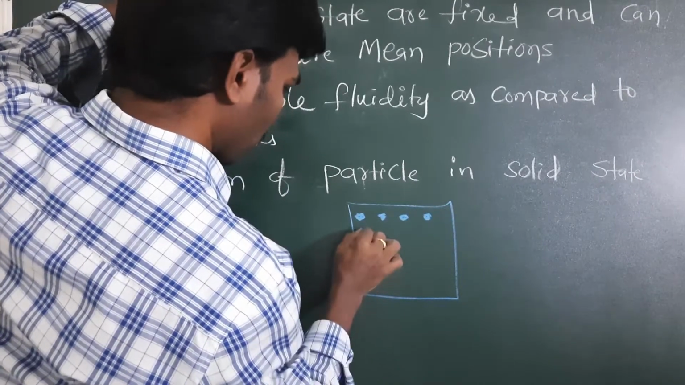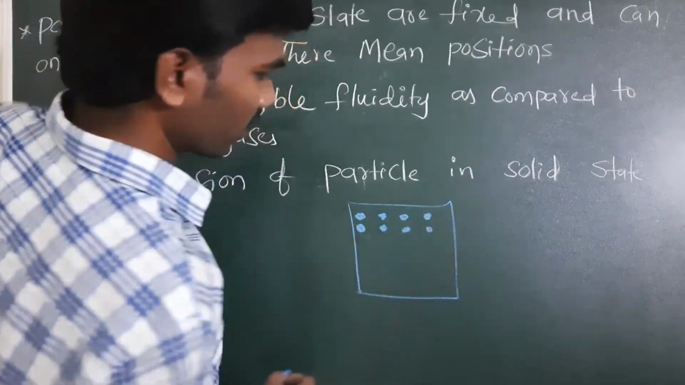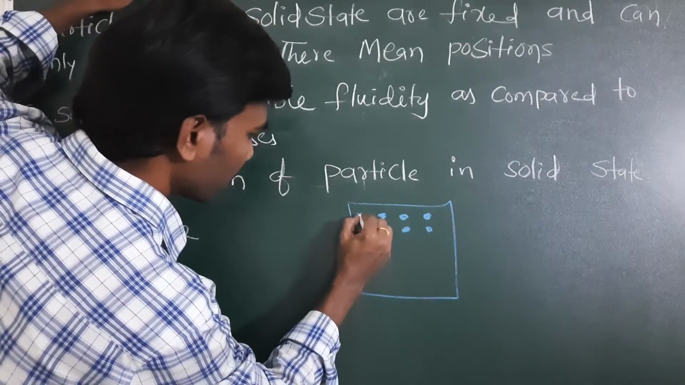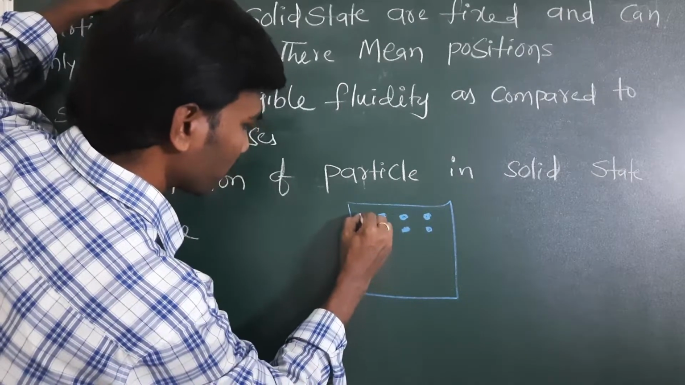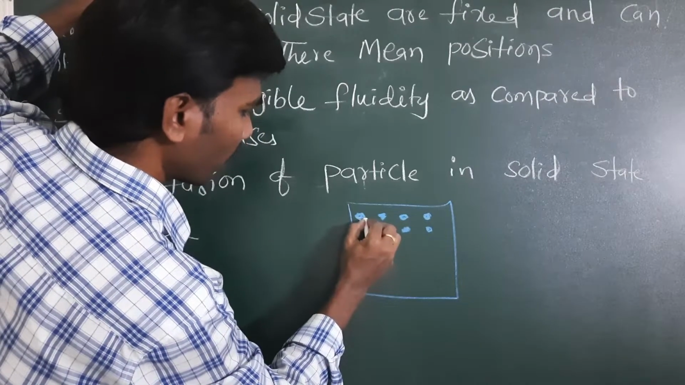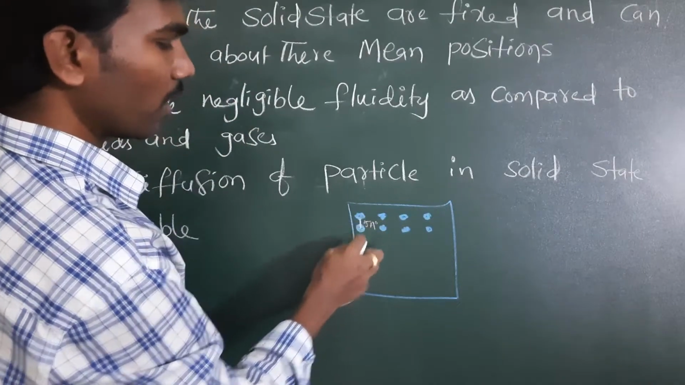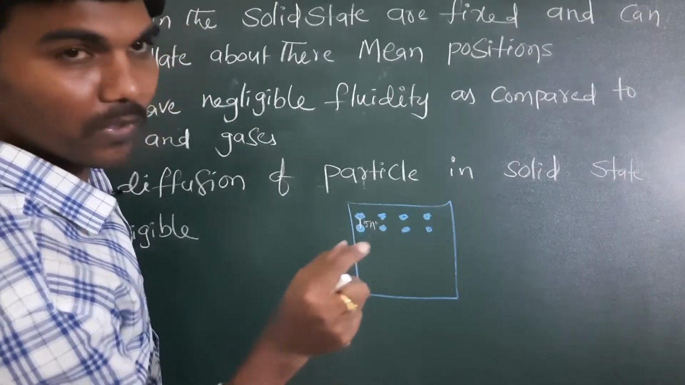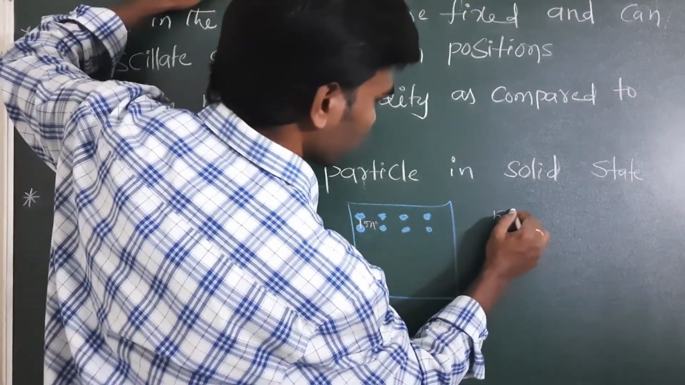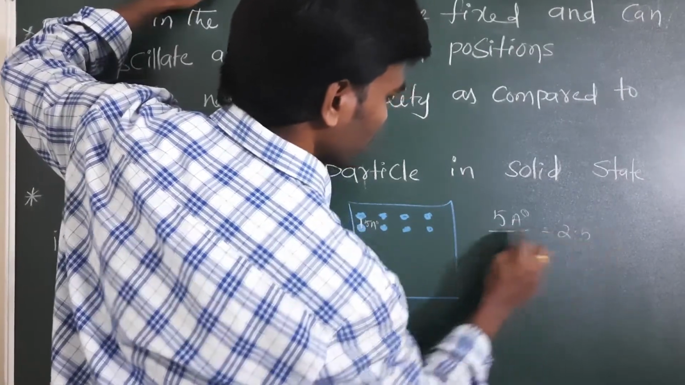So they are very close now in solids. The constituent particles will be like this. Mean position means the distance between, for example, these two atoms is 5 angstroms. The mean means what? Sum of the components divided by total components. So 5 angstroms between two atoms, divided by 2, is 2.5. So this is the mean distance.